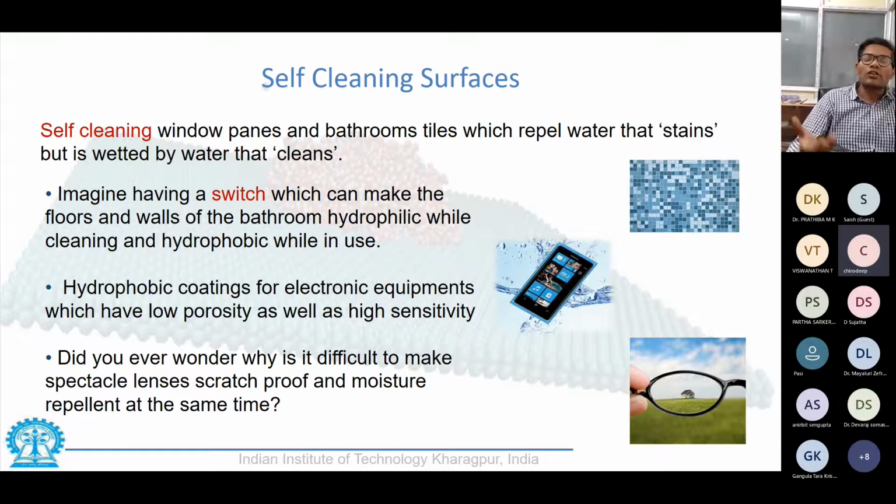Same goes for your car or your bathroom tiles, where cleaning versus non-staining is always a competition. So the ability to go down to nano level would give us the capacity to clean the stain as well as keep the surface hydrophobic or repel the water so that there is no water logging and no smudge on the phone.